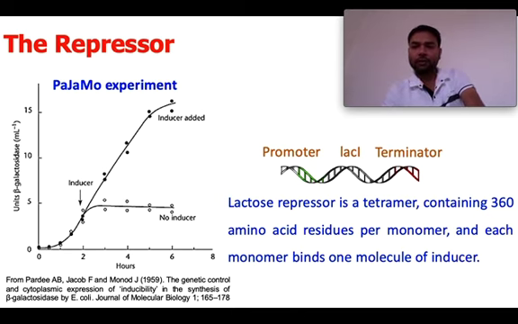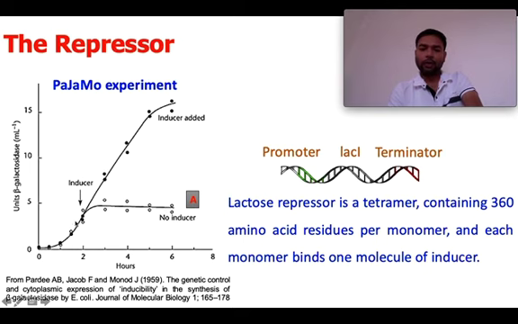As we are discussing the two conditions, the first condition was wherein we had no lactose. Okay, we had no lactose, and at that time the beta galactosidase enzyme, which is a structural protein there, its expression was at a basal level.